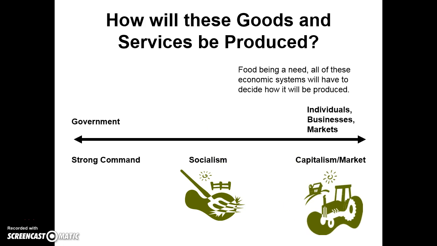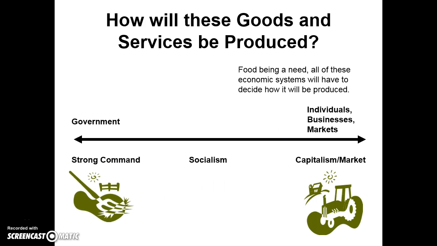Correct. The market is going to choose technology because it allows one person to produce more food, which means more wealth for that individual. Yes, the strong command economy, the communist solution, is going to probably select the labor-intensive solution because in addition to providing food, they need to provide jobs for people to do.